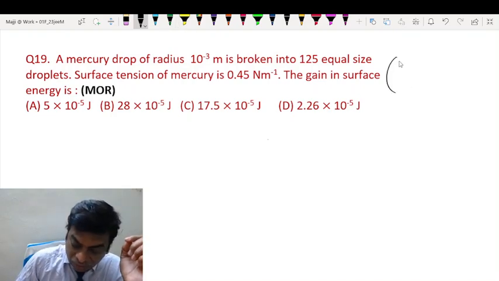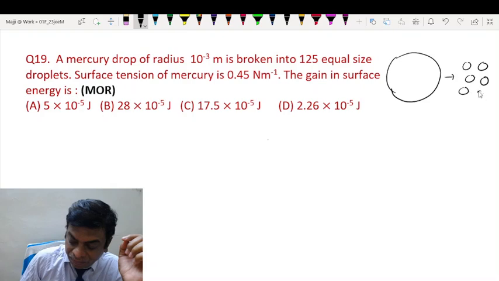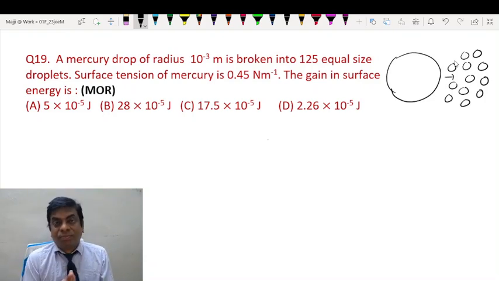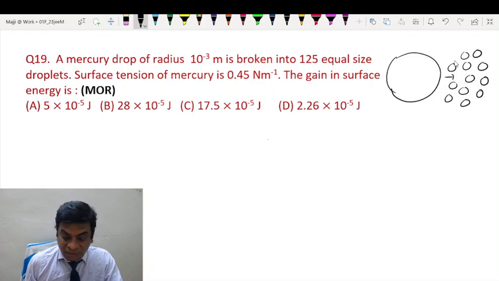Now students, what happens is whenever a bigger drop disintegrates into smaller droplets, there is certainly an increase in the area, and whenever area increases, the surface energy will increase, because all the molecules which reside on the surface of a liquid possess additional energy in comparison to the molecules which are well within the liquid. So the moment the area increases, more molecules have to come onto the surface, and they should possess additional energy as compared to other molecules which lie inside the liquid. So naturally there is a gain in surface energy.